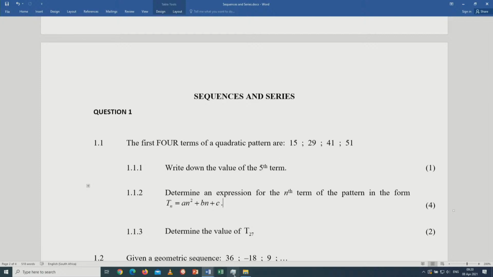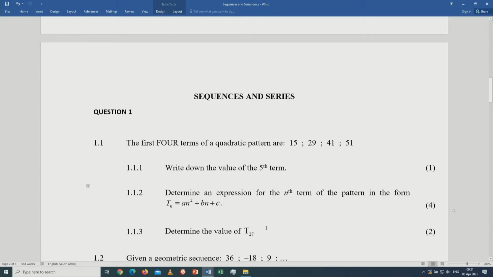Check this one. The value of T27. Already from 1.1.2, you have determined the nth term. So all you have to do to determine the value of T27 is substitute n by 27 in the nth term that you obtained in 1.1.2. Then the question will be answered.